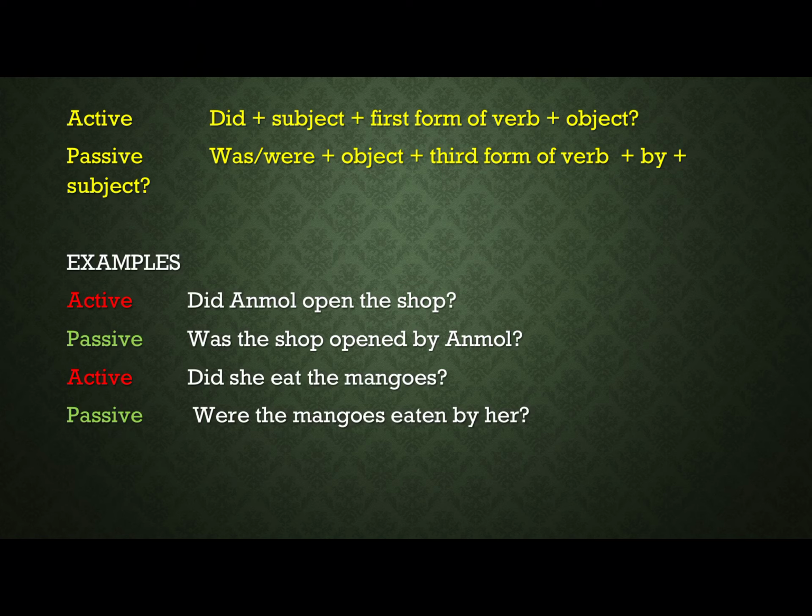Remember that in order to have complete command in passive voice, you must have the knowledge of the past participle form of all the verbs. Past participle, that is the third form of the verb. Third form of the verb in linguistic term is called past participle.